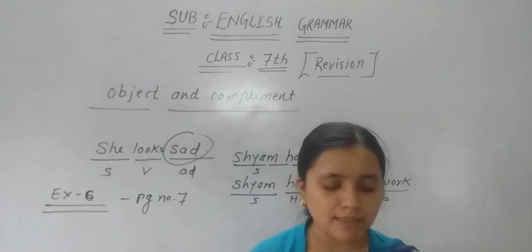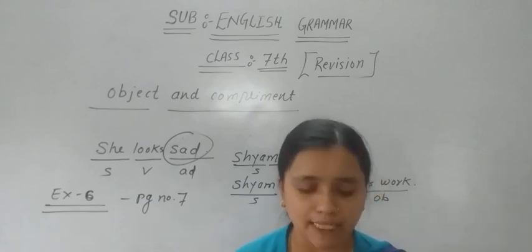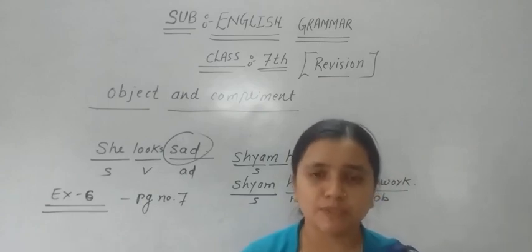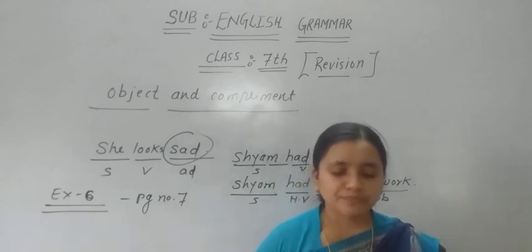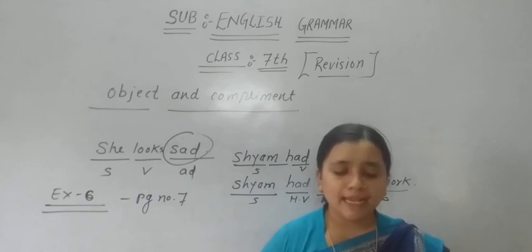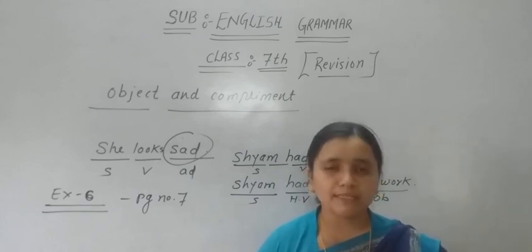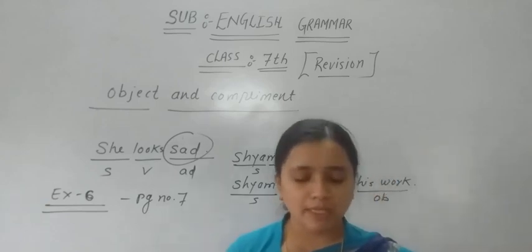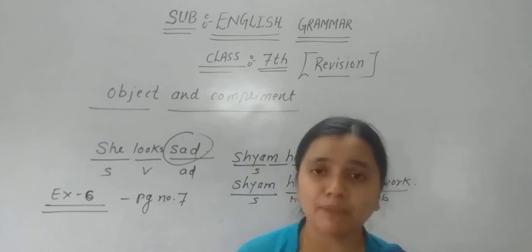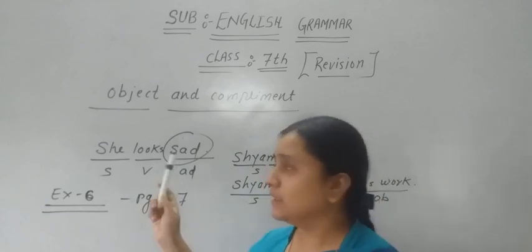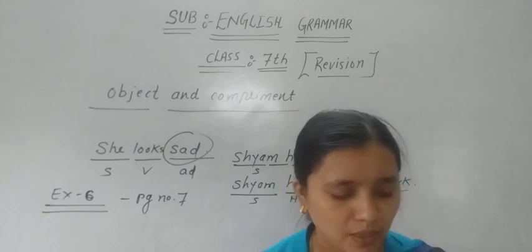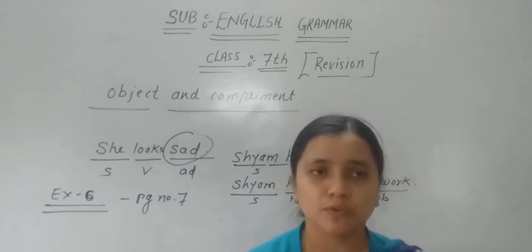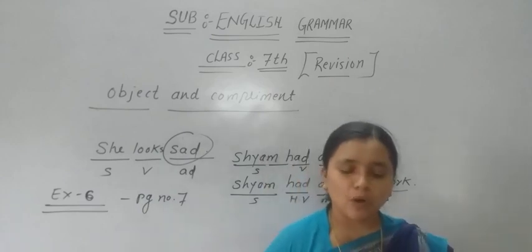Now the next sentence, our school has 15 classrooms. How many classrooms are there in my school? 15. So here just underline 15 classrooms because it is one of the complements. Now, he became the minister. As I told you, after become, visible, appear, seen, after these verbs if you see directly a noun used, it can be a complement.